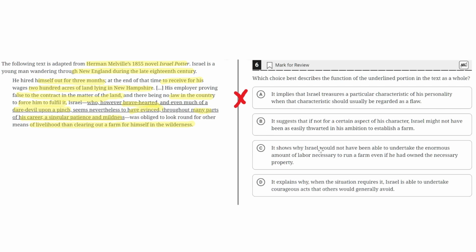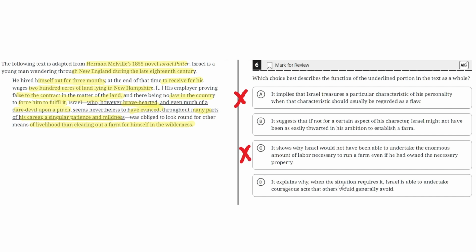C. It shows why Israel would not have been able to undertake the enormous amount of labor necessary to run a farm, even if he had owned the necessary property. This is incorrect because the text simply doesn't say this, where nowhere in the text does it suggest that Israel would not have been able to undertake the enormous amount of labor necessary to run a farm. So C is incorrect.